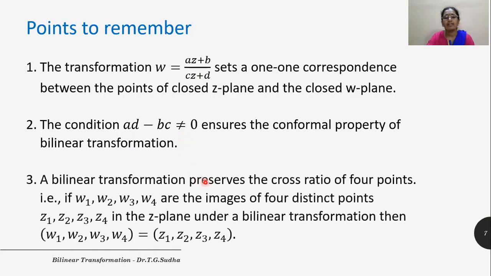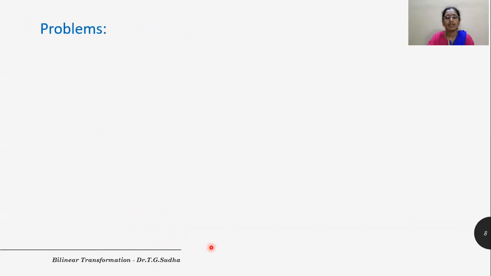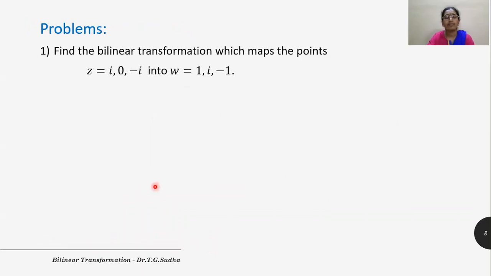A bilinear transformation preserves the cross ratio of 4 points. That is, if W1, W2, W3 and W4 are images of the points Z1, Z2, Z3 and Z4 in the Z plane under the bilinear transformation, then the cross ratio of the images is equal to the cross ratio of the points. Let us see some problems on bilinear transformation.